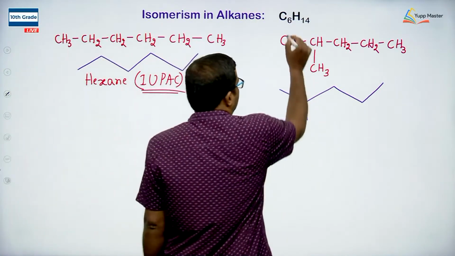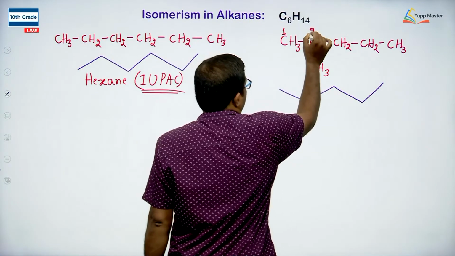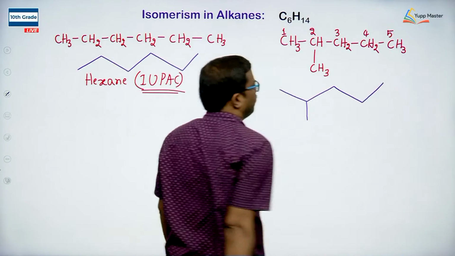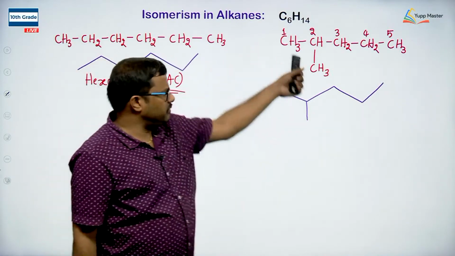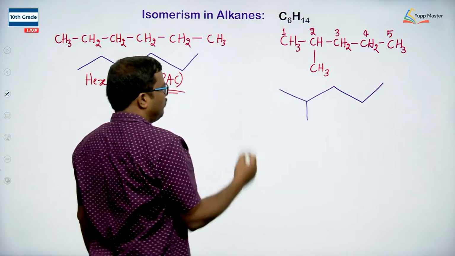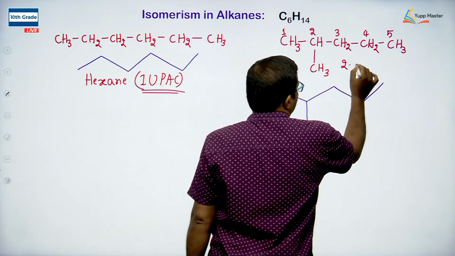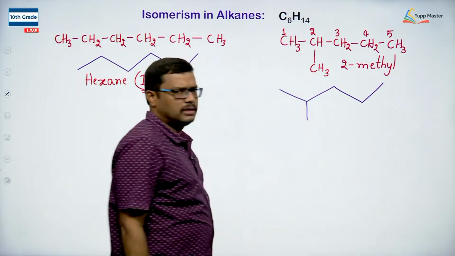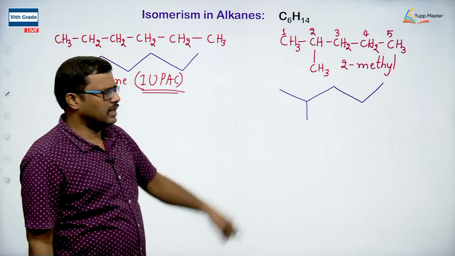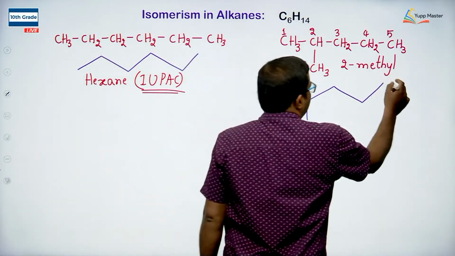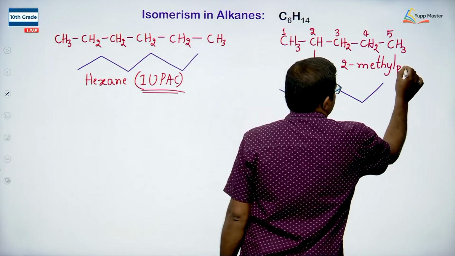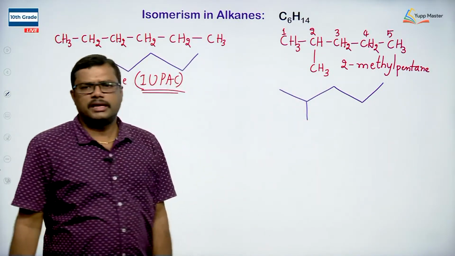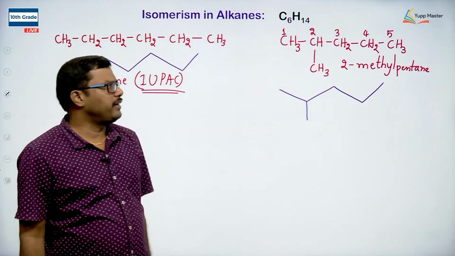So in that case, I have to number the chain. So this is 1, this is 2, 3, 4, and 5. Okay. So at second position we have methyl. So I can write the name of this compound as 2-methyl. At second position I have the substituent, that is the alkyl methyl group, and we have 5 carbons in a chain, so it is pentane. 2-methyl pentane is the IUPAC name of the compound.